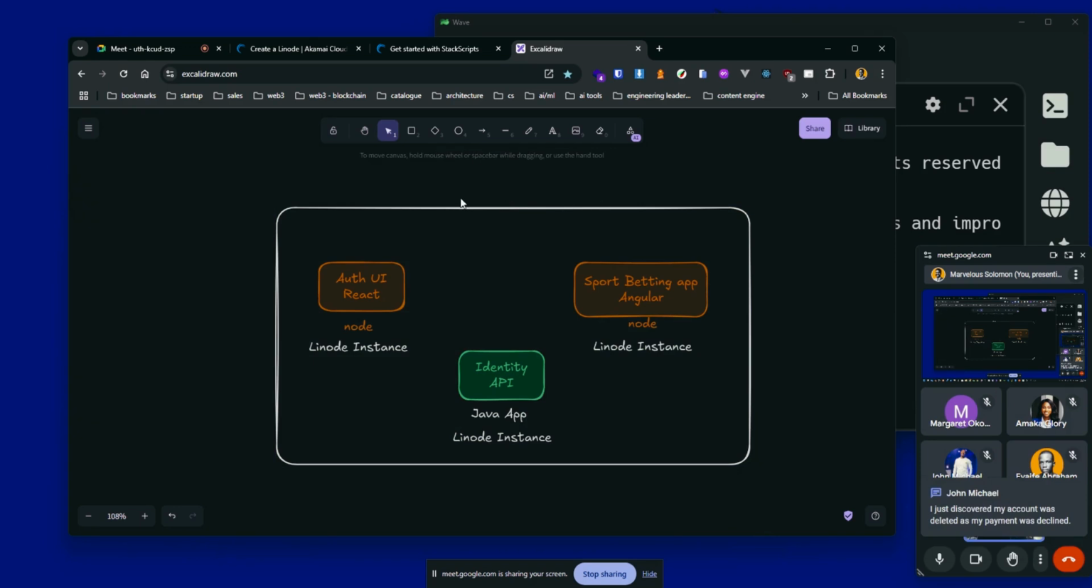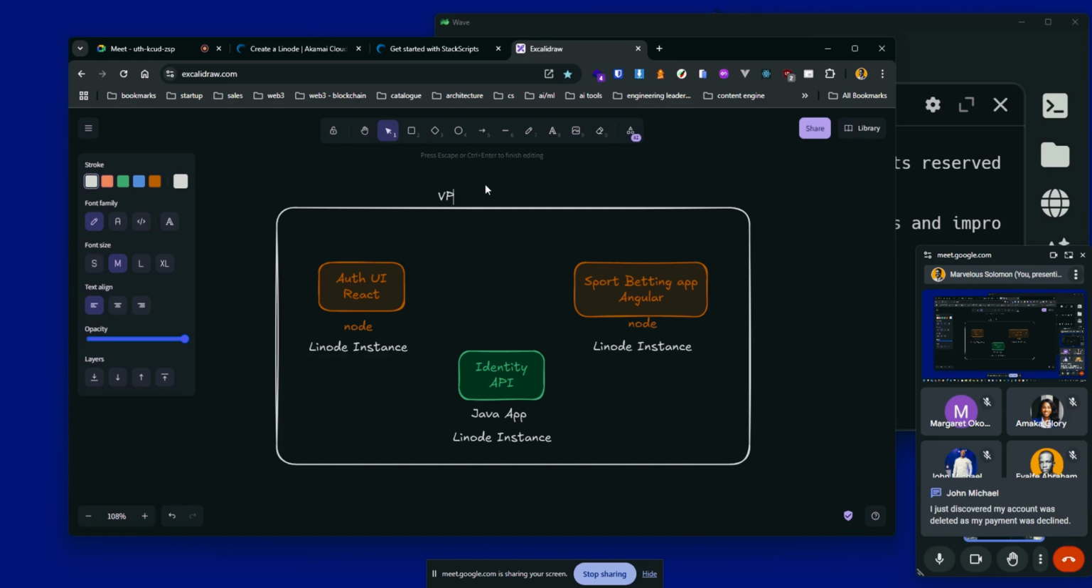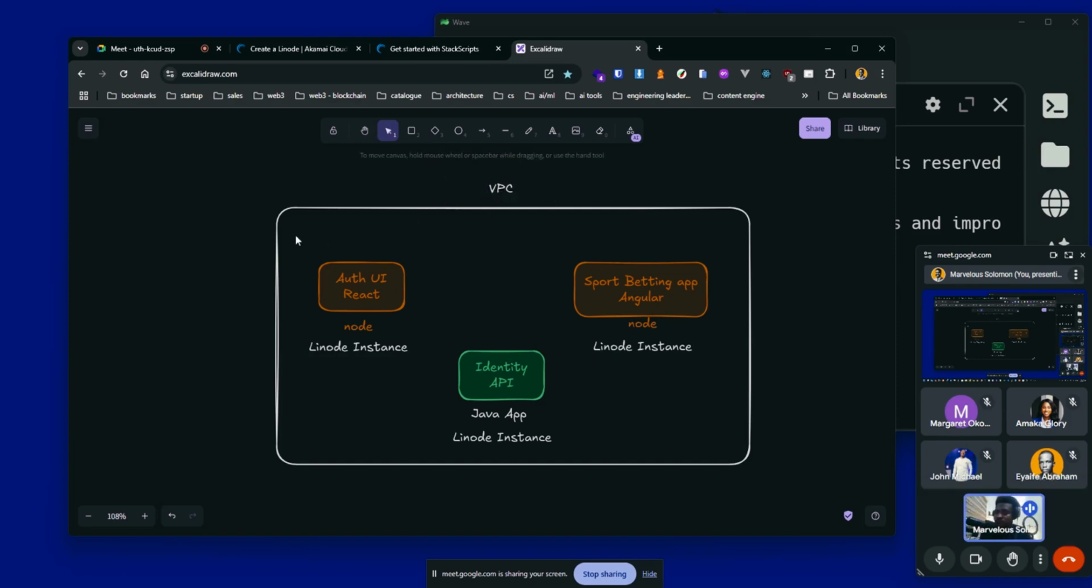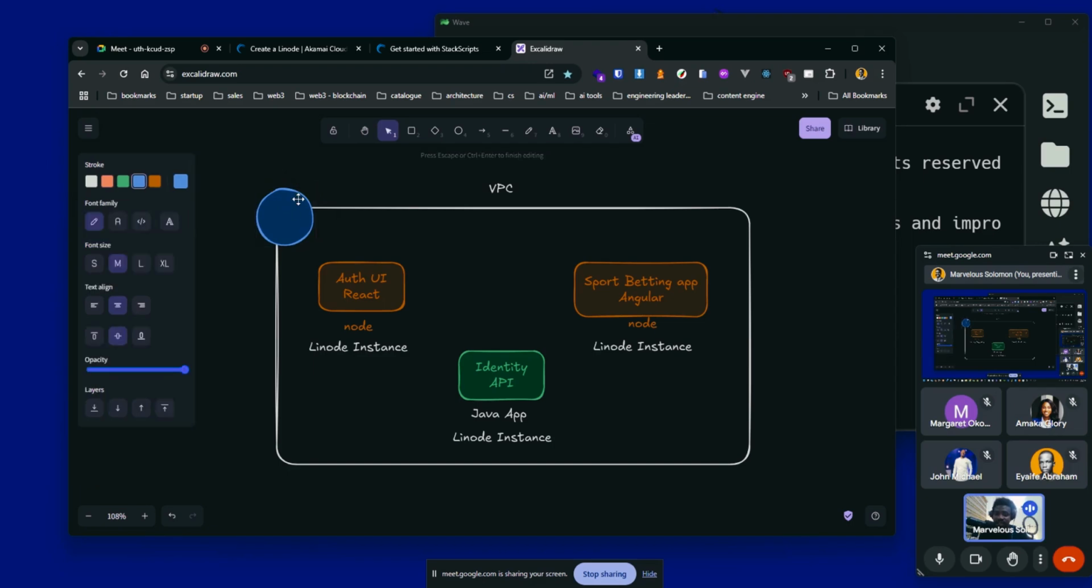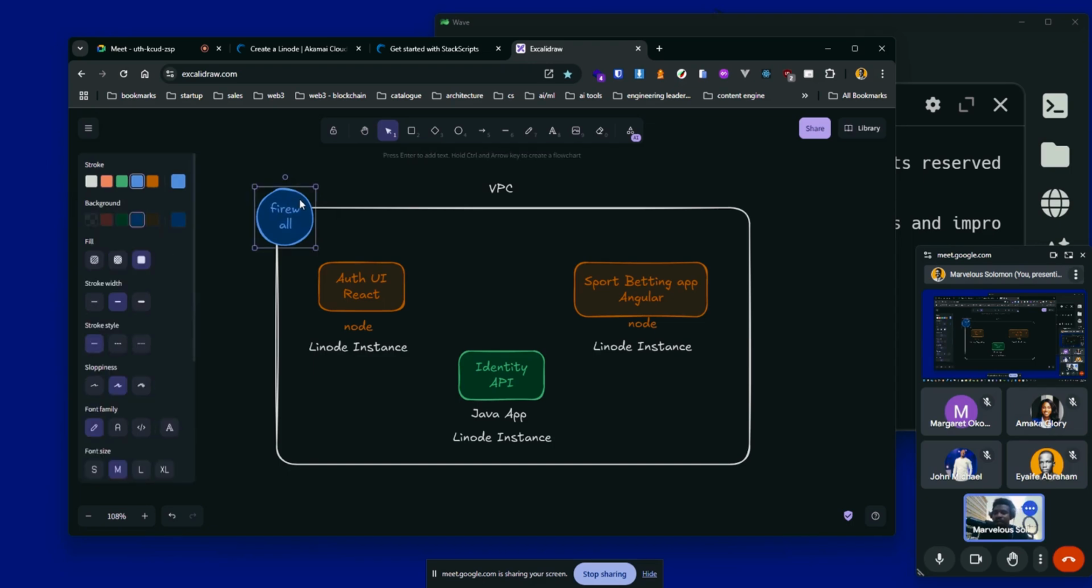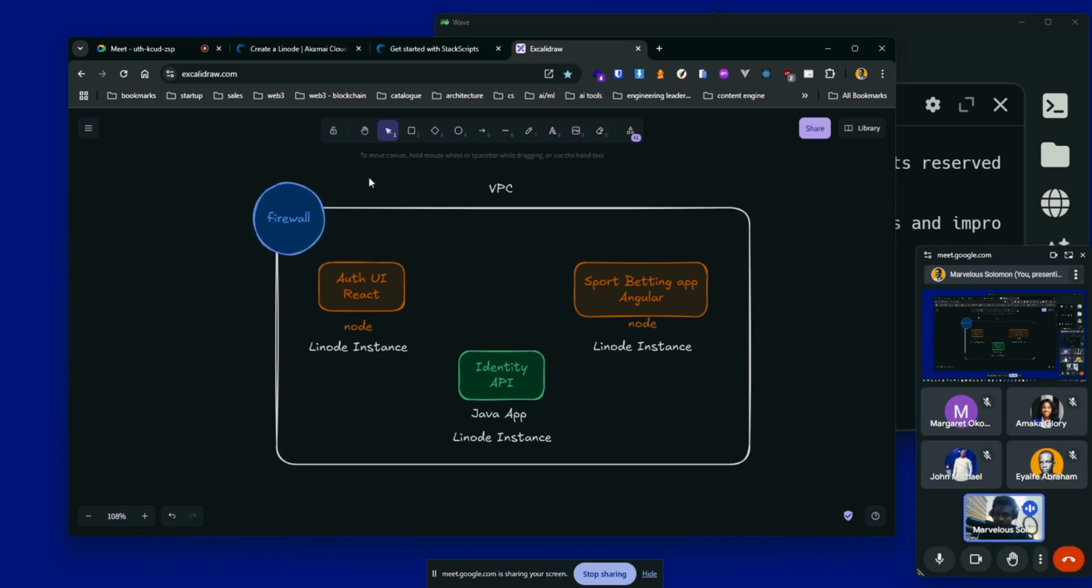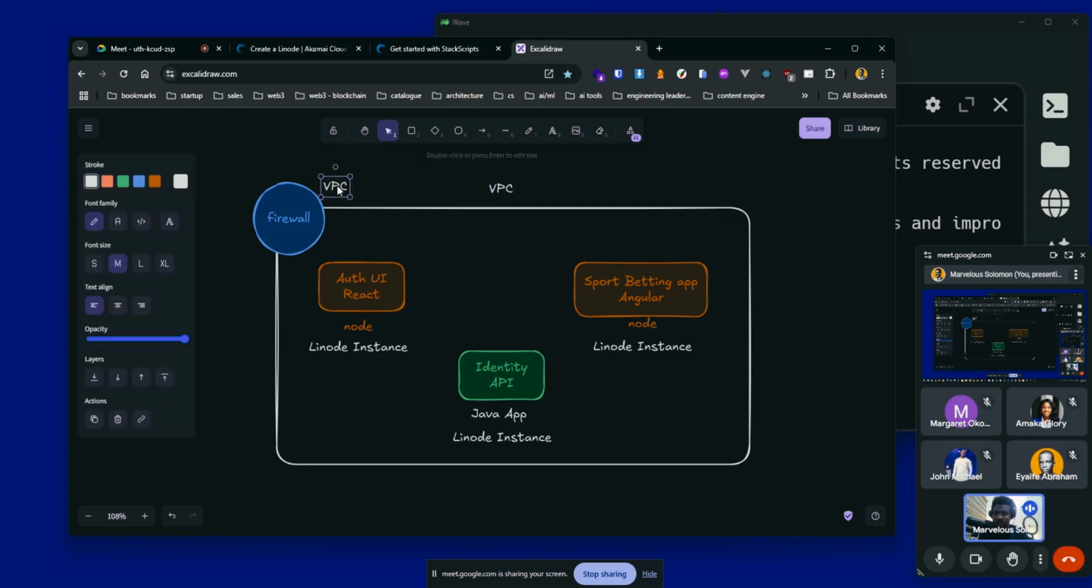I just discovered my account was deleted. Oh, okay. We can create another one. So we have our VPC. We can configure what I call the firewall. So we can just say this is firewall, right? So let's say this is firewall. Okay. So if you have this, the assumption is that when you configure inbound and outbound, so you have inbound.